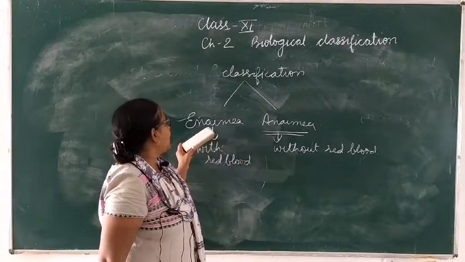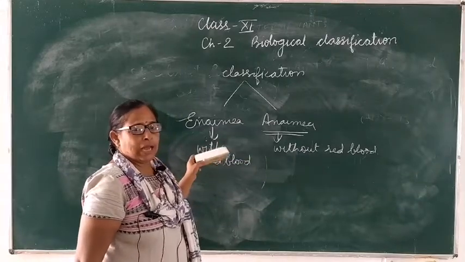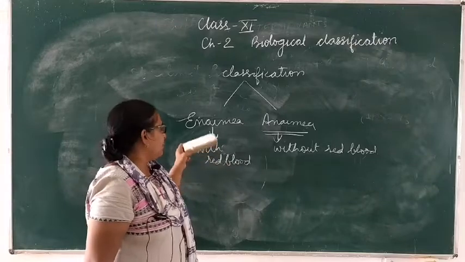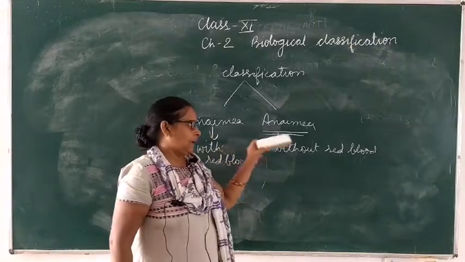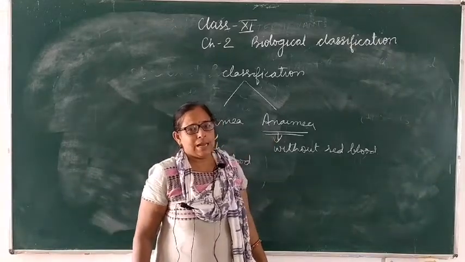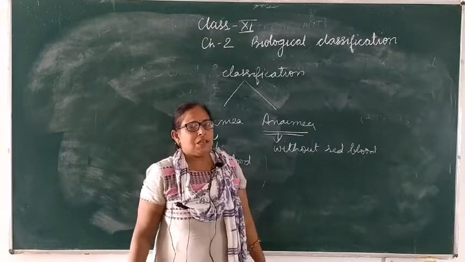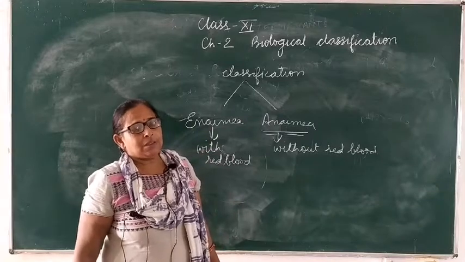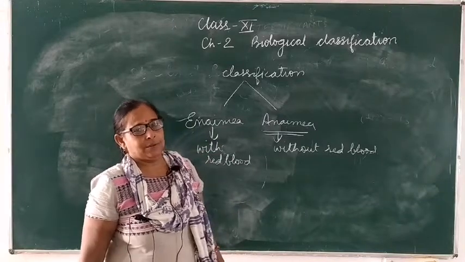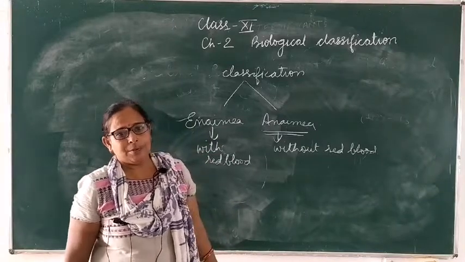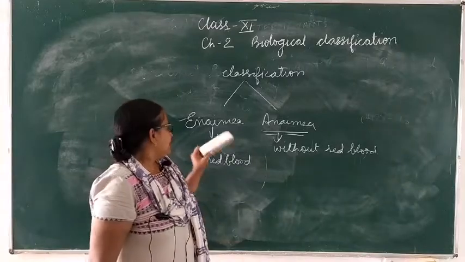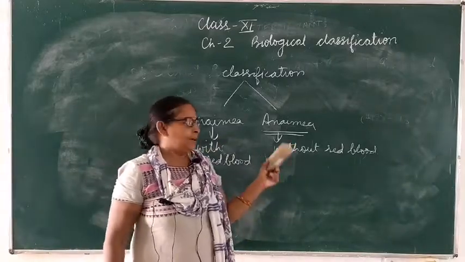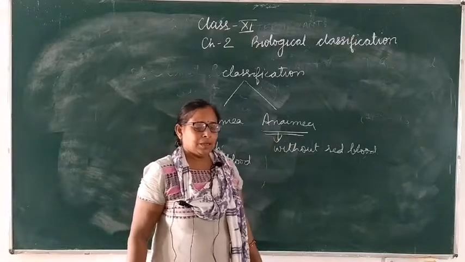Organisms that have red blood cells are known as Enaima, and those without red blood cells are known as Anaima. In the further classification chapter, you will come to know that most vertebrates belong to Enaima, and most invertebrates belong to Anaima.